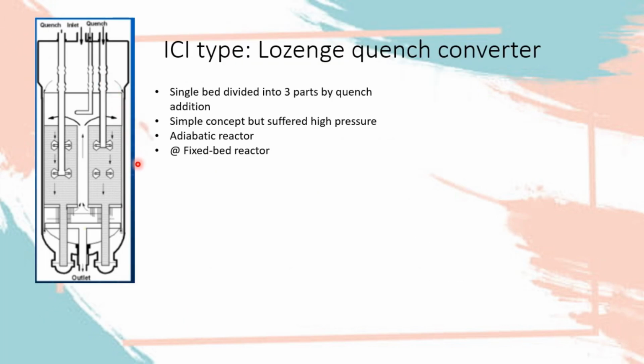The second type of reactor we need to discuss is ICI type, lozenge quench converter. It is basically almost same principle used in fixed bed reactor. It is simple concept but suffered high pressure, and it's also adiabatic reactor.